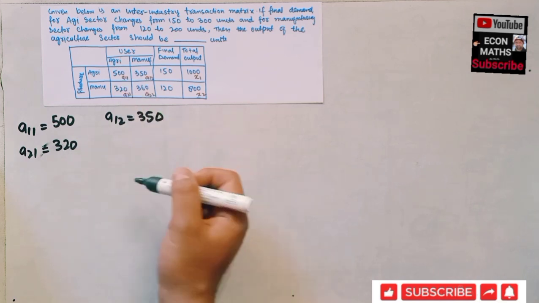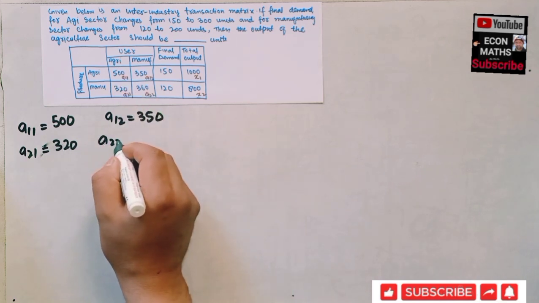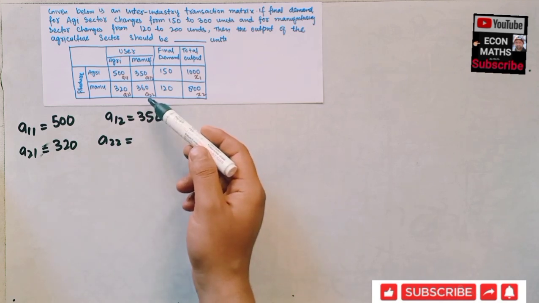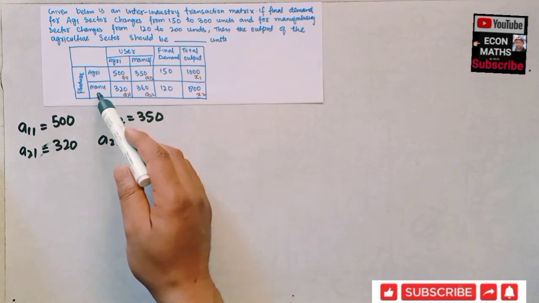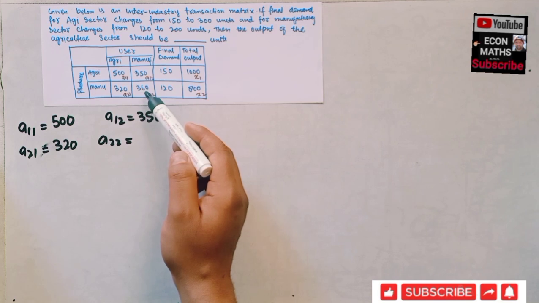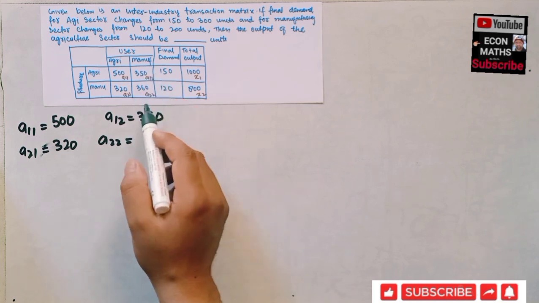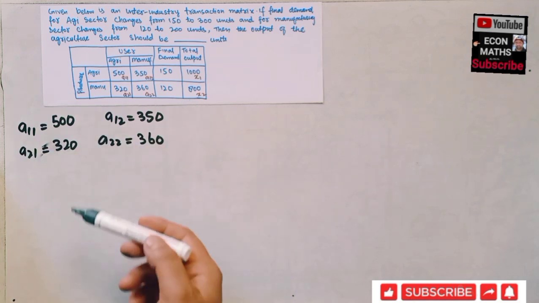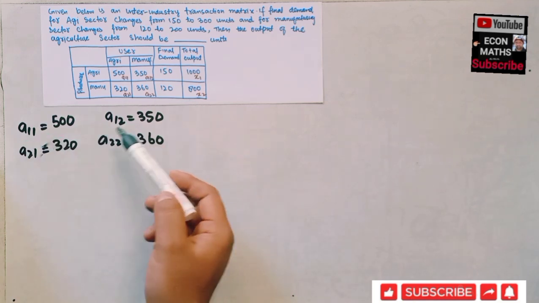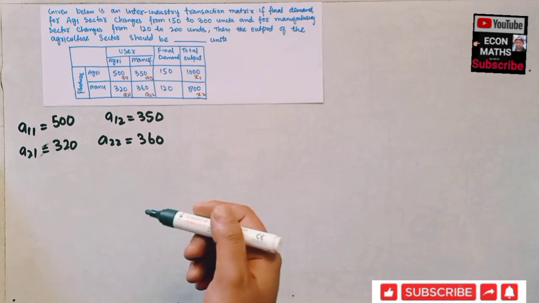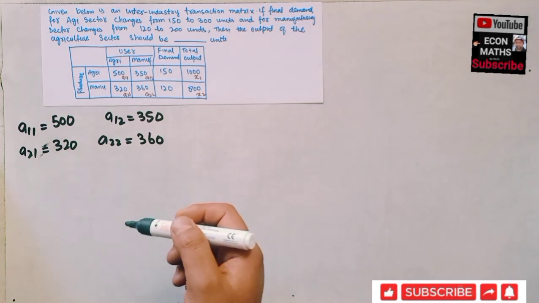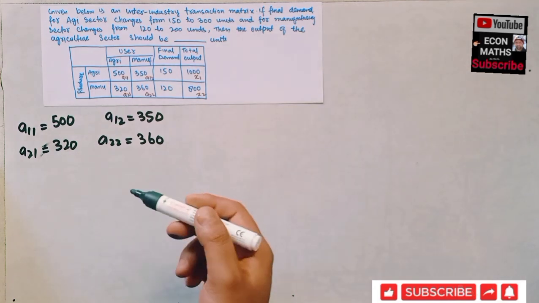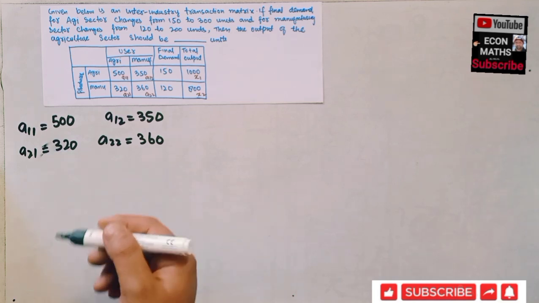And we have similarly A22, it tells us the rupees value of output of the manufacturing sector consumed by the manufacturing sector itself. So this is 360. First step is labeling them and finding A11, A12, A21 and A22. After that we will see the per unit worth of each entry.